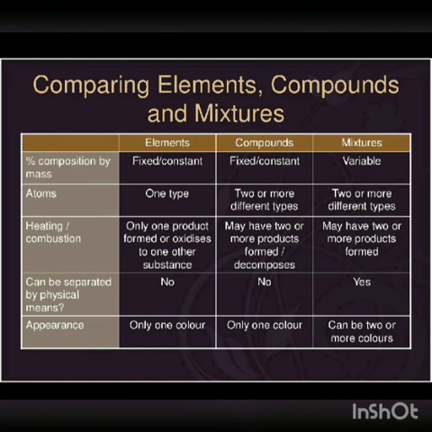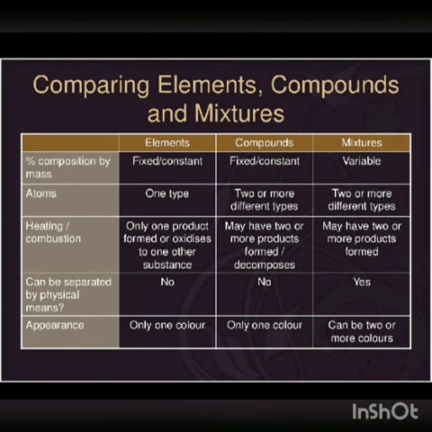Now we will revise the entire topic, quickly comparing elements, compounds, and mixtures. Percentage composition by mass is fixed and constant in compounds, and mixtures have variable composition. Elements have one type of atom, compounds have two or more different types of atoms, and mixtures have two or more different types of atoms again.